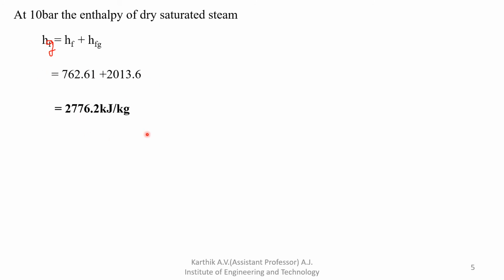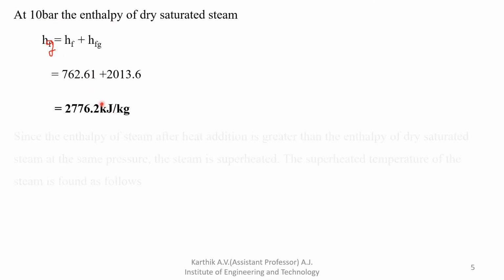From that you obtain the enthalpy of dry saturated steam as 2776.2 kilojoule per kg. Without calculating, you can also find the Hg value directly in the steam table for 10 bar pressure, but this is just to show the calculation.